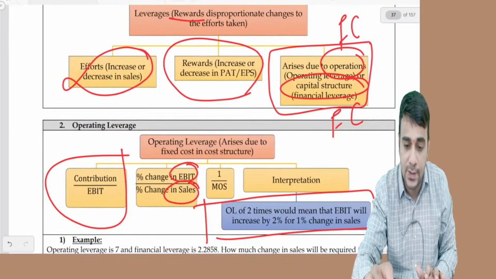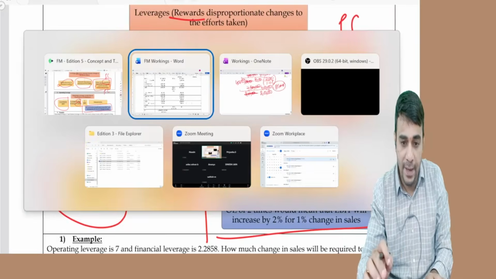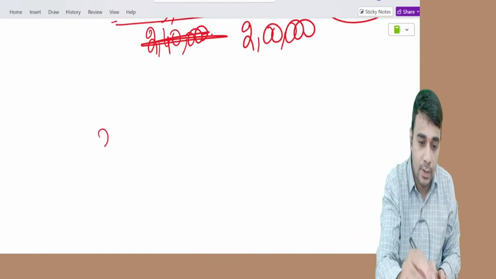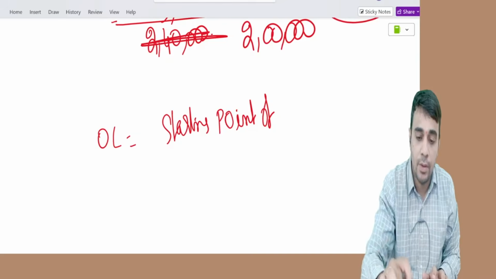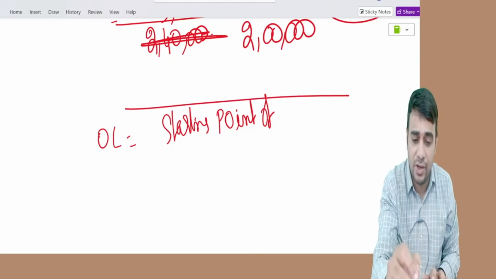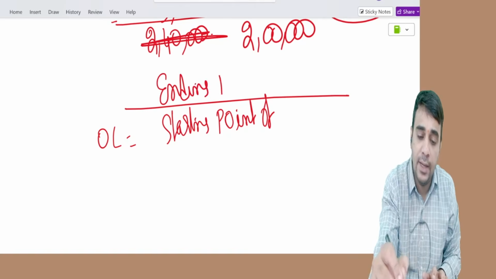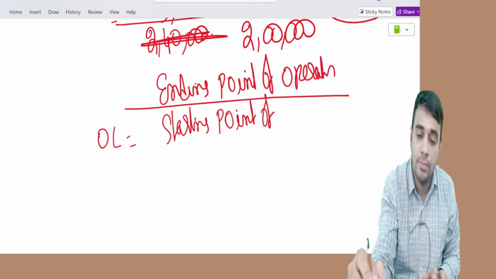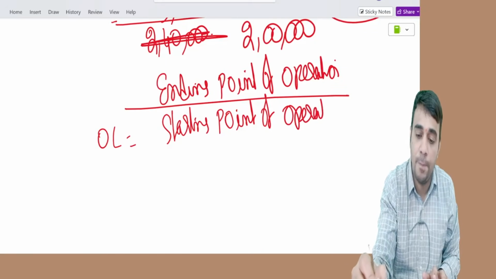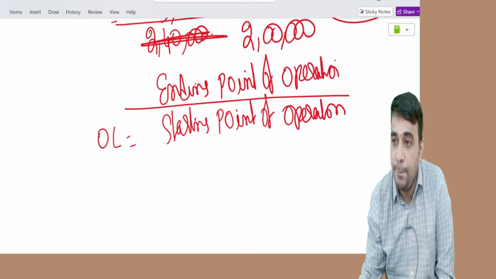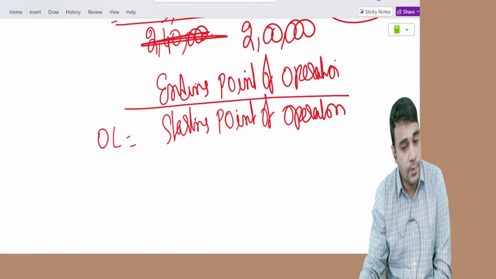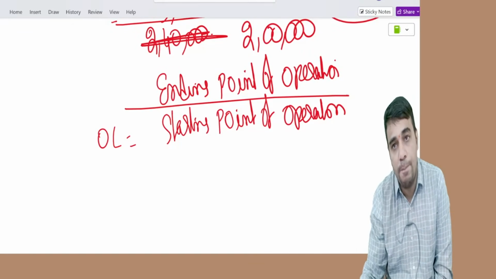Operating leverage formula is ending point of operation divided by starting point of operation.